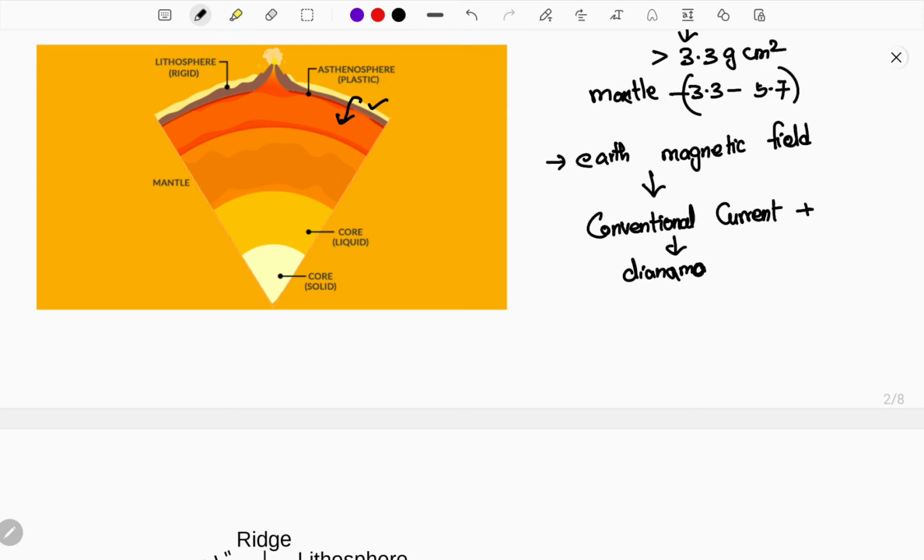The earth's magnetic field is formed because of convectional current plus the Coriolis force, the Coriolis effect. These are the two reasons why earth got its magnetic field. Now you have a clear-cut idea that without convection current, there won't be an earth magnetic field. Without the asthenosphere, there won't be convection current. So obviously, it is proven that the asthenosphere has a major role even in earth getting its magnetic field.